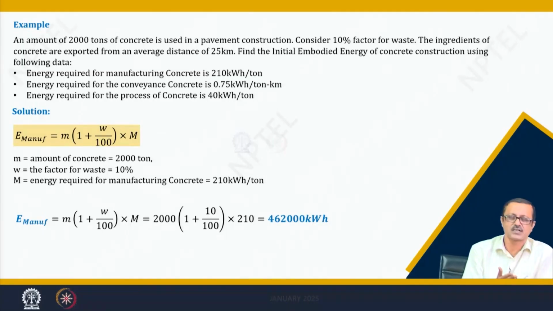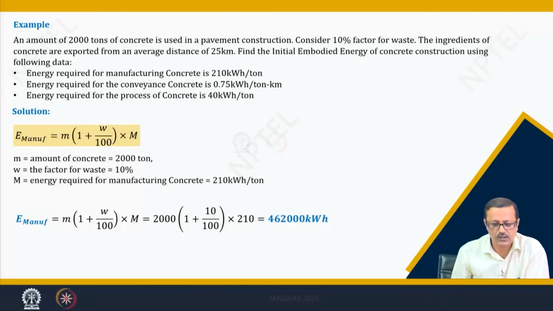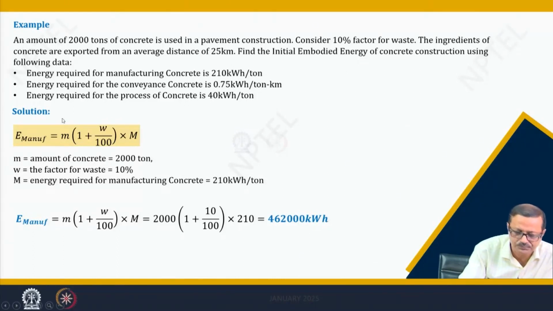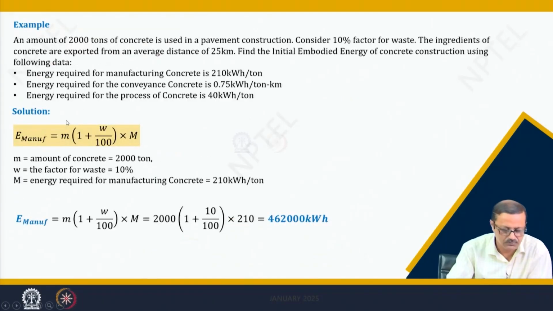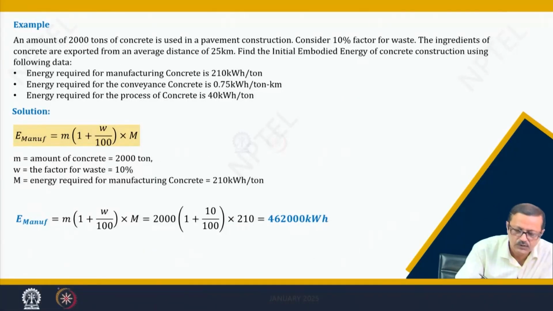So, I know how many tons, I know the wastage, so I can directly use the first equation and find that the manufacturing energy is almost about 462,000 kilowatt hours. I have M as the amount of concrete, which is your 2000 ton.